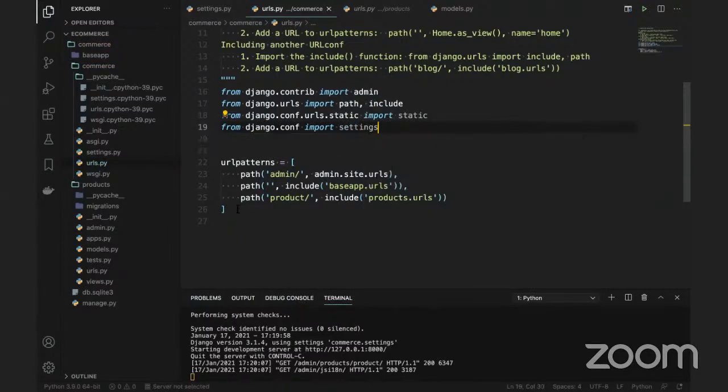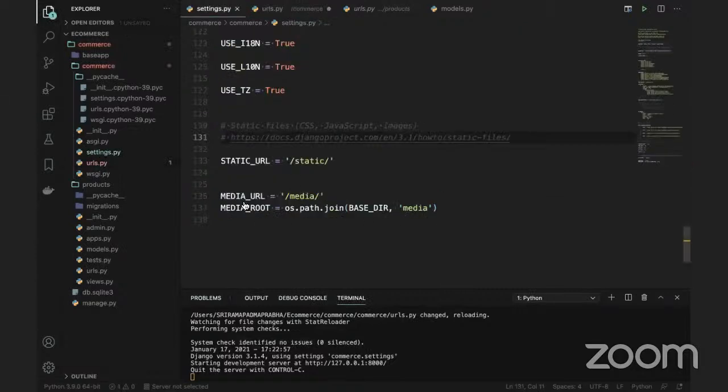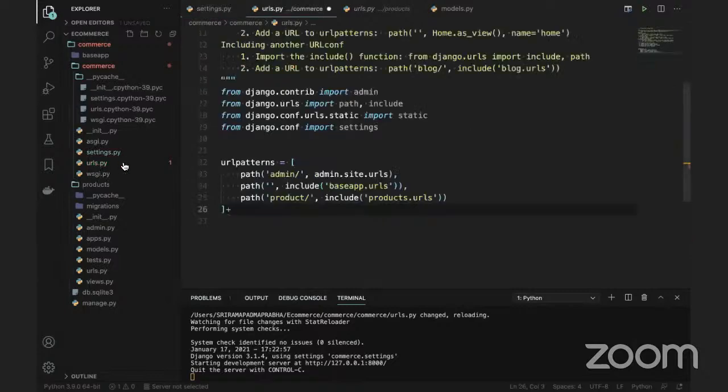Whatever path you created just now, if you go to settings.py, you created this media path. I want to add that path to the main app URLs. To display the images, we can't display them directly, guys. We have to do some settings like this, then only we can display it.